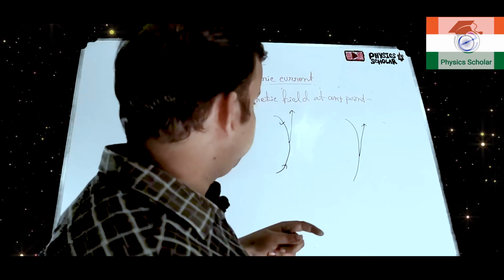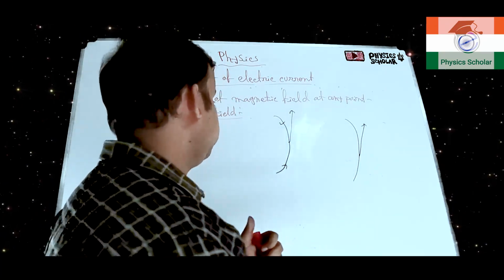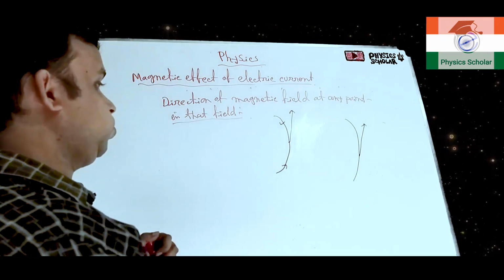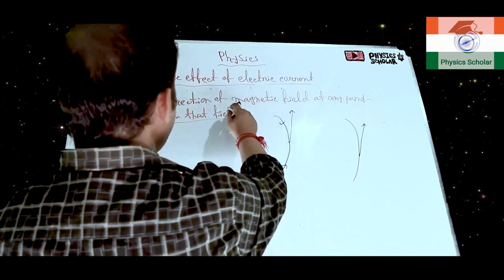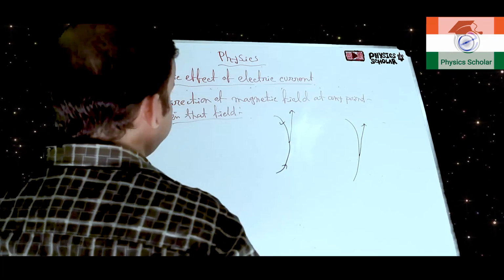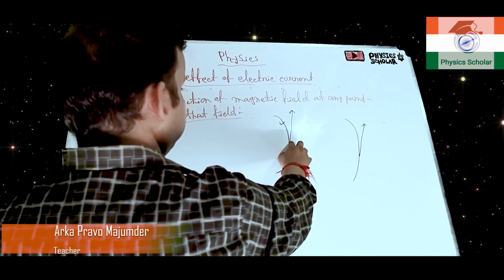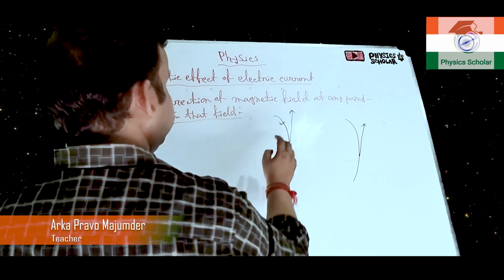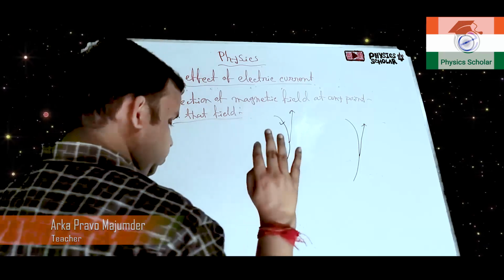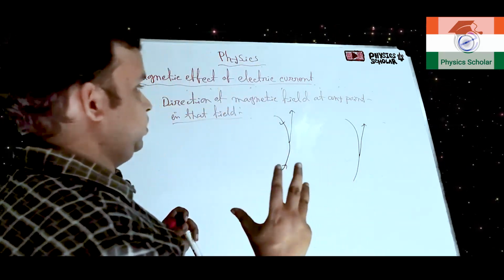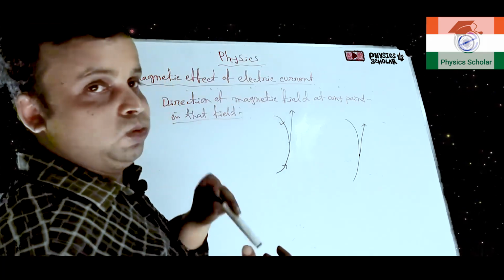Clear? So in mathematics, if this topic I will discuss, then obviously what is tangent I will discuss, and some sums are also there on this property. Clear? Now come to the topic: what is the magnetic direction of the magnetic field. If we draw a tangent on the magnetic field, then the direction of the tangent will indicate the direction of the magnetic field at that particular point.